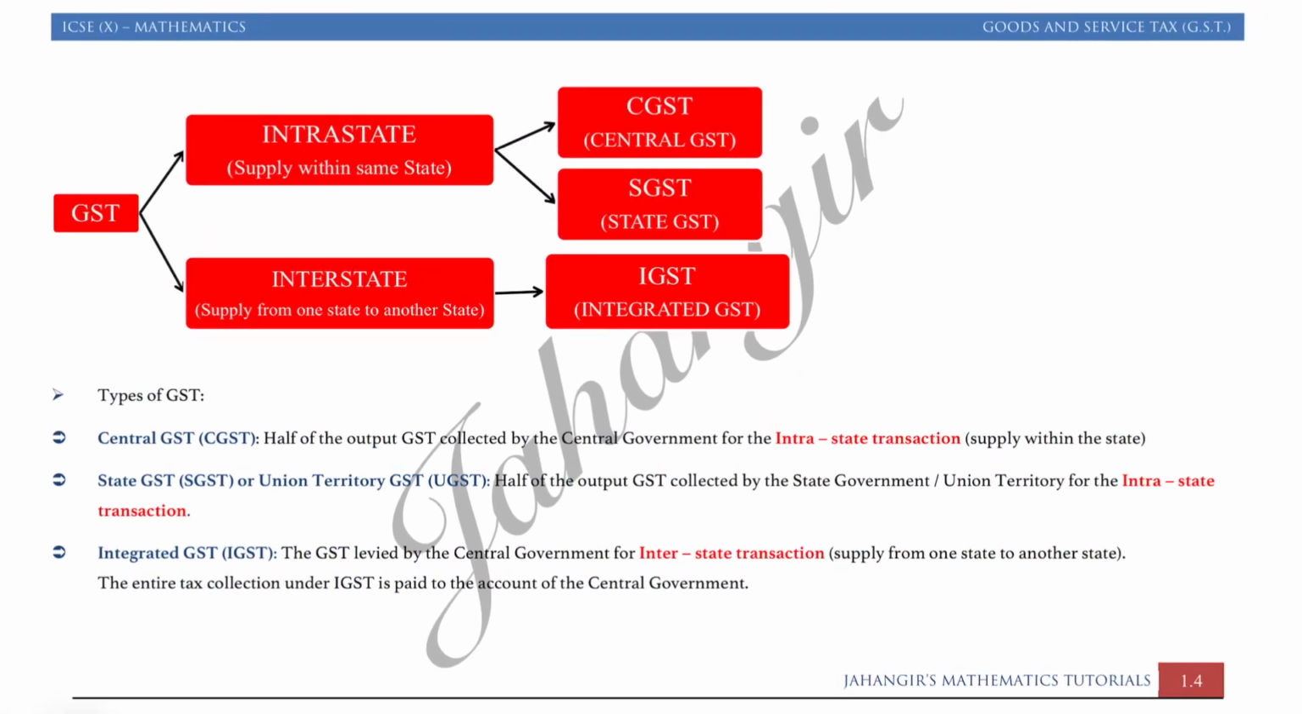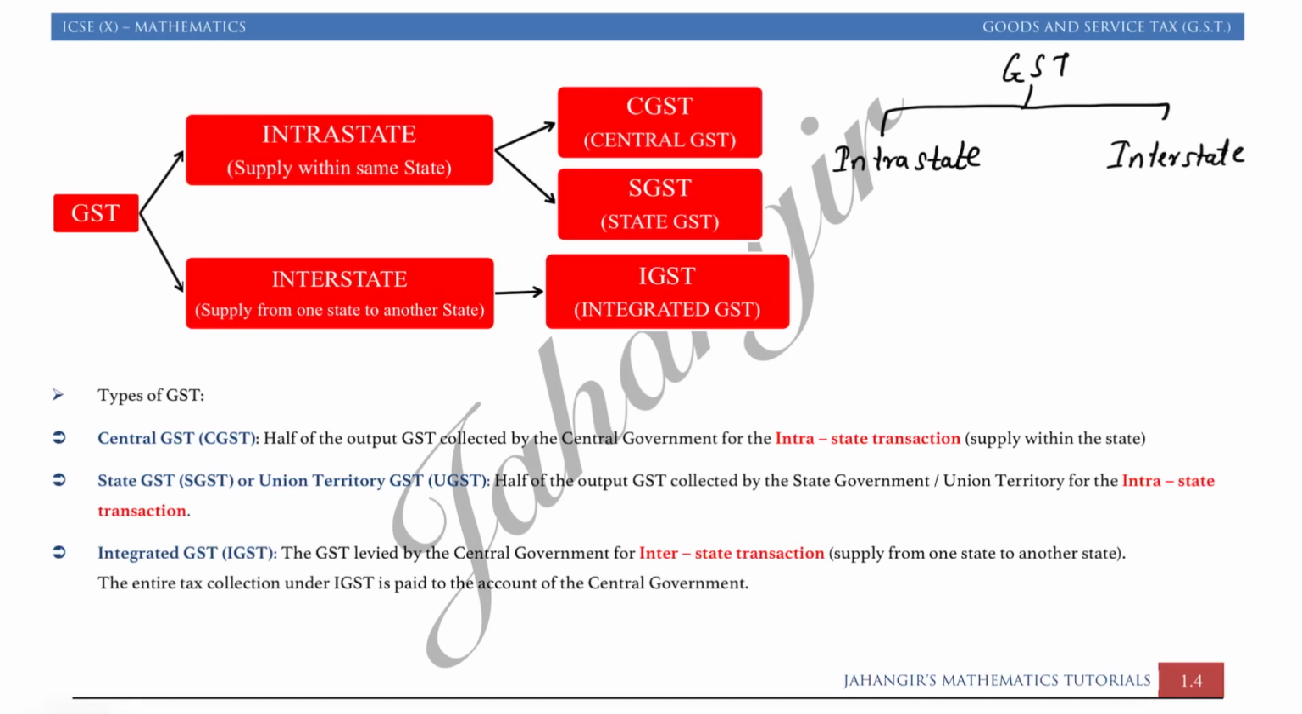Now let us come to GST. What is the actual GST? GST has two parts. We have GST divided into two parts: one is intrastate and second is interstate. Intrastate means the goods are supplied within the same state. See, as you see this chart, I had made it very well. So intra and inter, I will write first intrastate and interstate.